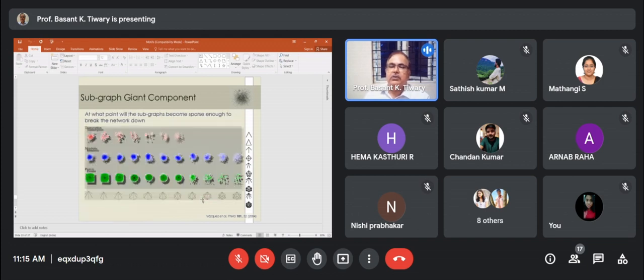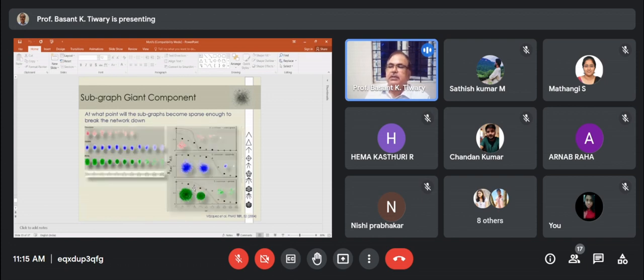Also, you can sometimes convert the network into a giant component and a smaller component. So this is the giant component and this is a smaller component. This is true about transcription factor networks, this is true about metabolic networks, and this is true about protein interaction networks. So everywhere there is a giant component and a smaller component.